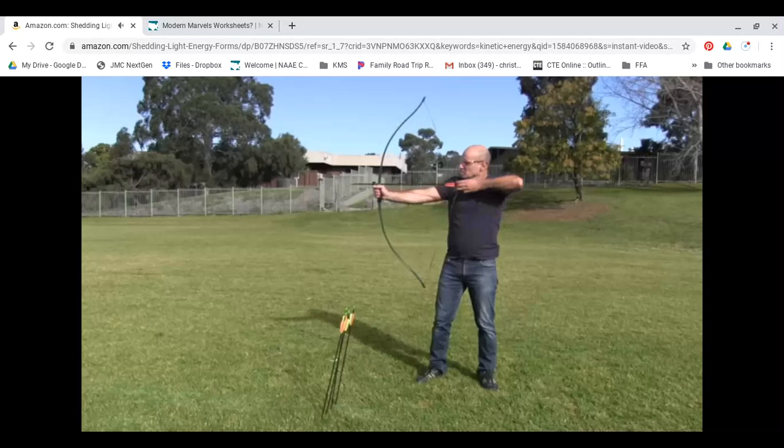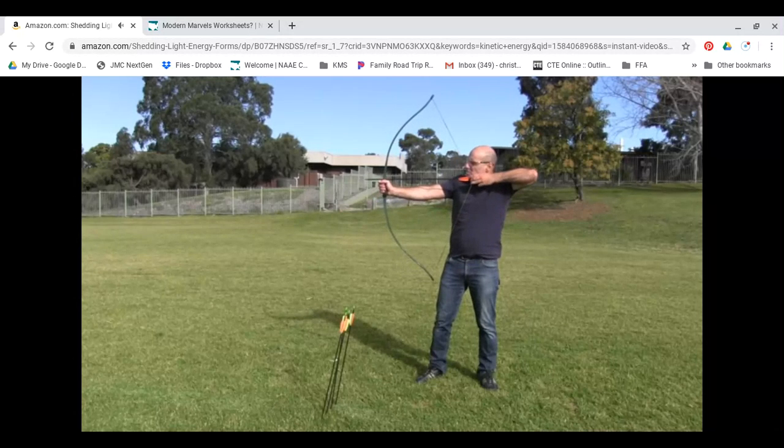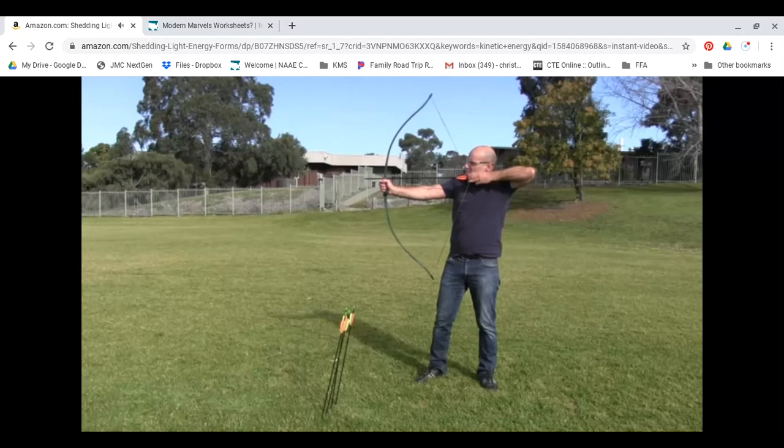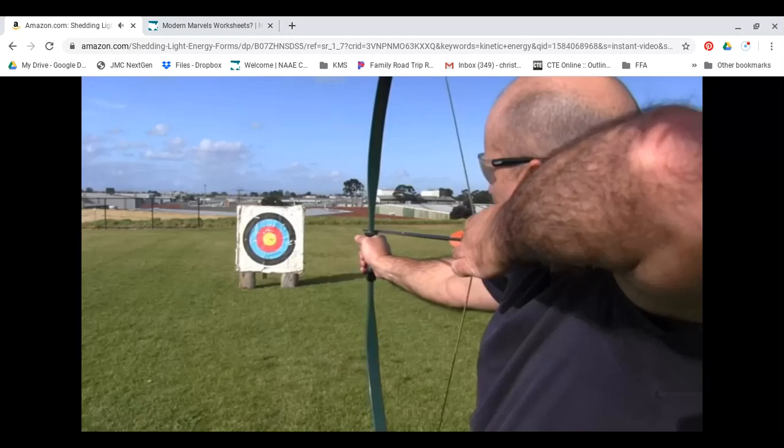Once I've stretched the bow, it doesn't look like there's any energy here. Nothing's moving, for example, it's not hot, it's not giving off any light, but the elastic potential energy that is definitely stored in the bow becomes obvious when I fire the arrow, and it moves off with kinetic energy.